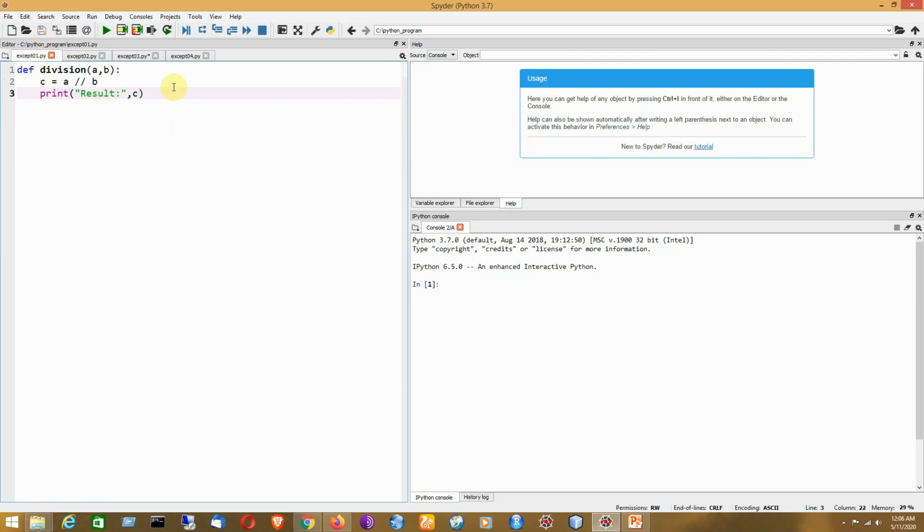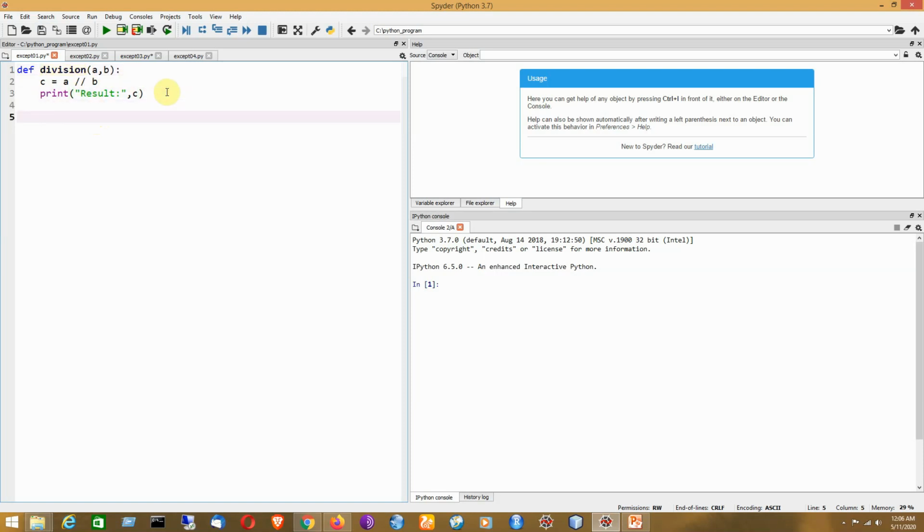Okay, so that is the function. So here we are going to perform integer division, and after performing the float division or the integer division, the result will be printed by using the print function. So it's a very simple function.